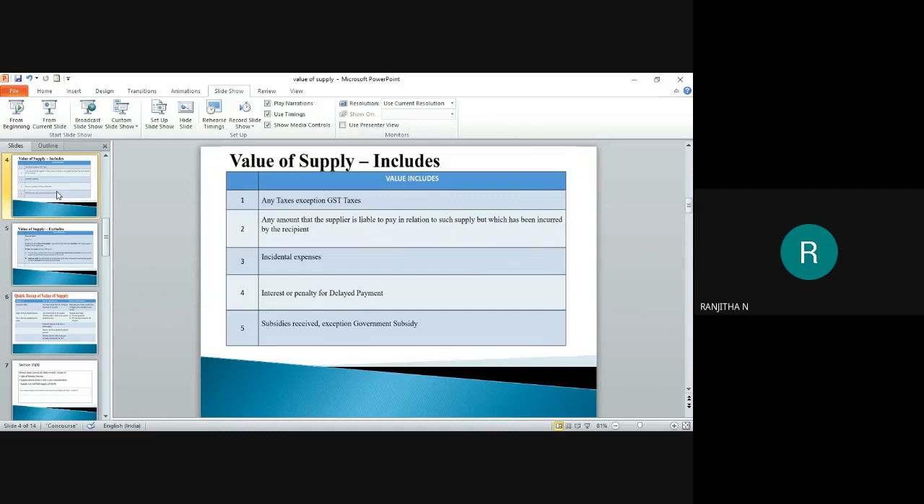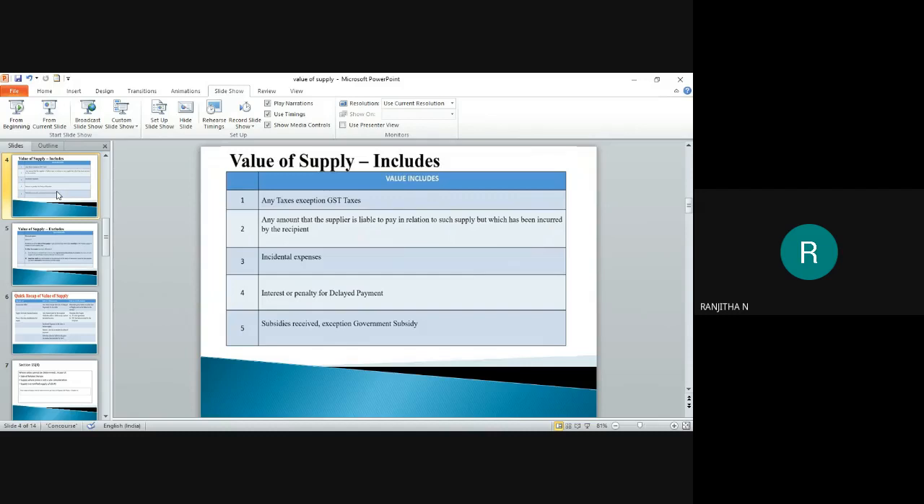Next, the third one you can see here is incidental expenses. First, we have to understand what incidental expenses are. Incidental expenses are also known as incidentals. This means minor expenses which are related to our business. In a simple manner, we can say the expenses linked to business activities are considered incidental expenses. If you find any such expenses, for example, packaging expenses or certification expenses, these are all part of your transaction value.